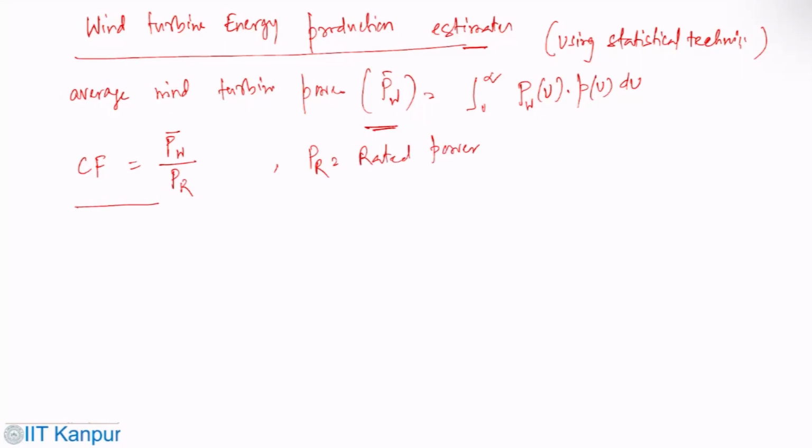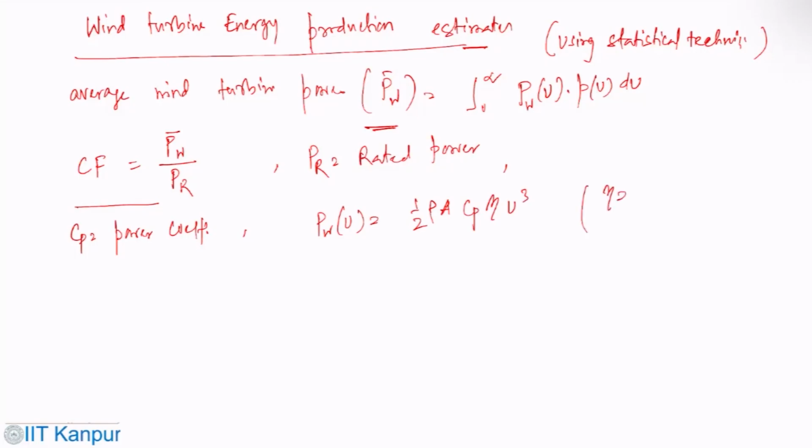Obviously, one can also determine the turbine power using the turbine power curve, with the wind power coefficient CP. Once we have CP as a power coefficient, PW of U would be half rho A CP eta U cube.